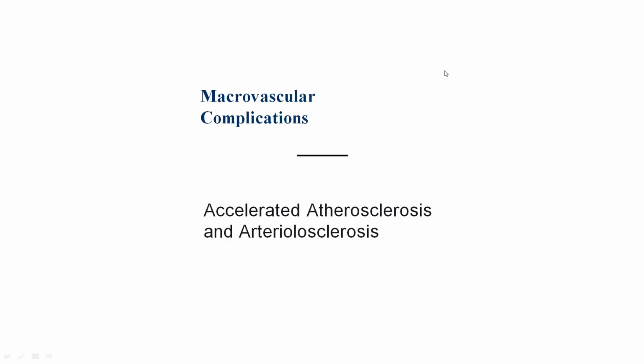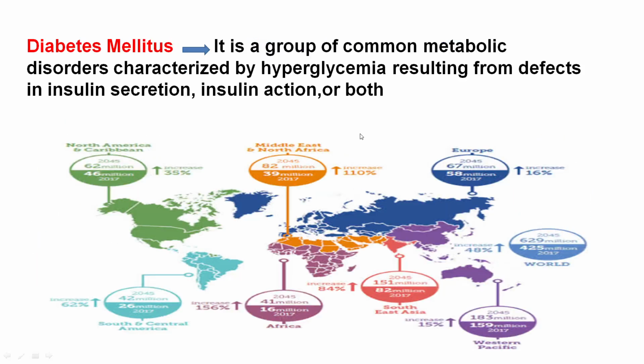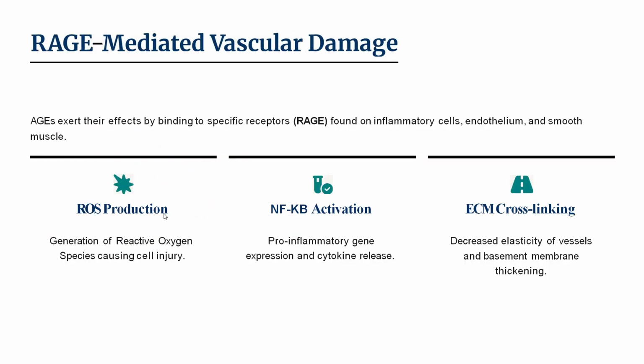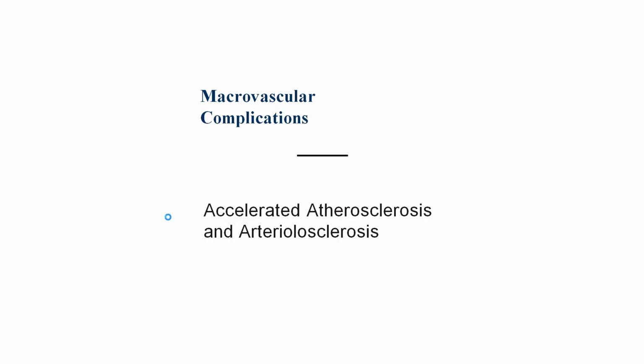Next, we discuss the complications, which I mentioned in this slide. There are three complications you can see: macrovascular disease, microvascular disease, and diabetic neuropathy due to persistent hyperglycemia. We are going to discuss these. Coming to our first topic, macrovascular complications, that is, accelerated atherosclerosis and arteriosclerosis.